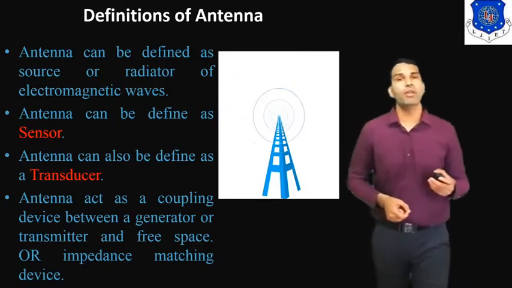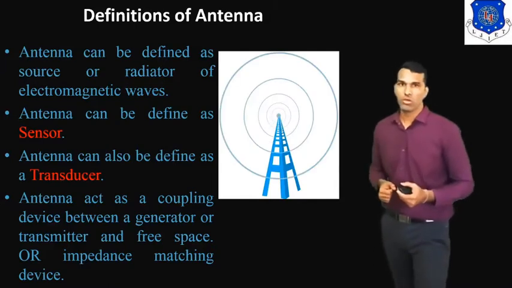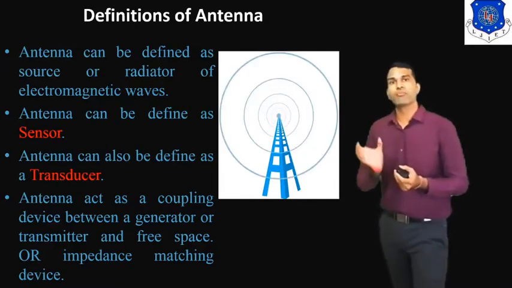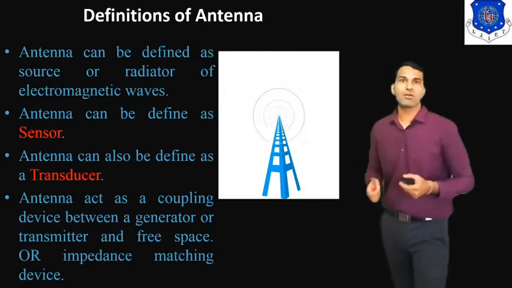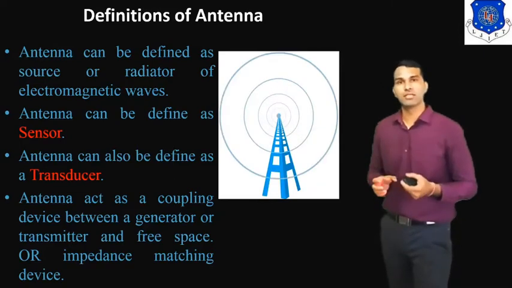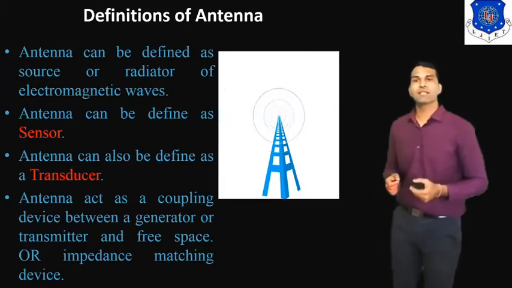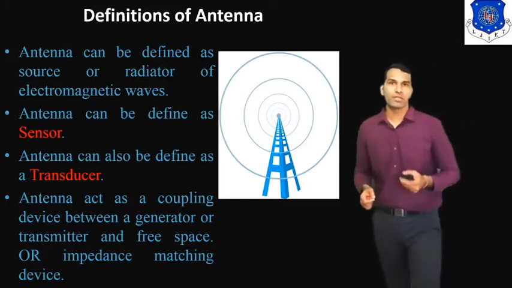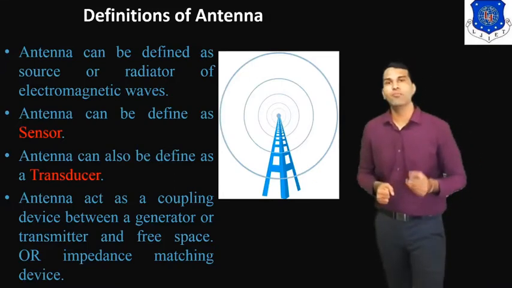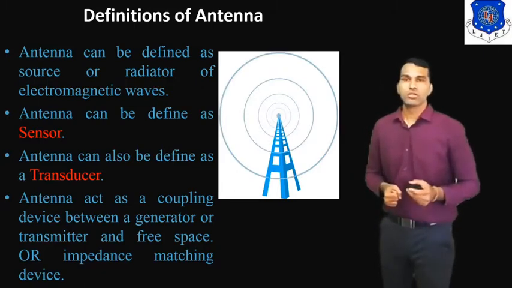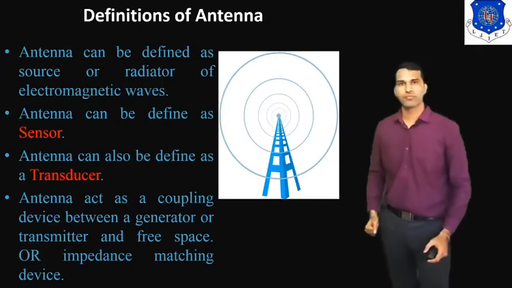We know the impedance of free space is 377 ohm. So it matches the impedance of free space to the impedance of the transmitter, or vice versa, the impedance of the receiver to the impedance of free space. That's why we can say the antenna is a coupling device, or an impedance matching device. So these are the different definitions of the antenna that we discussed.